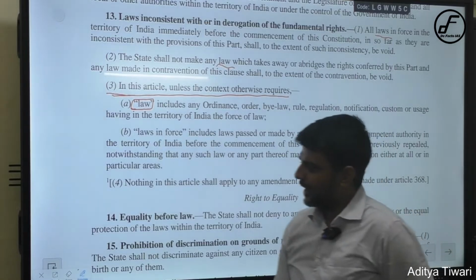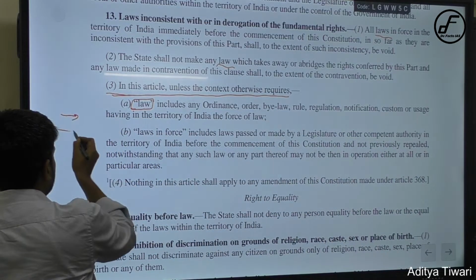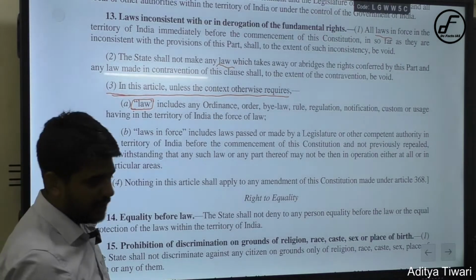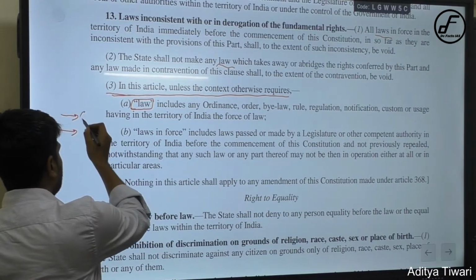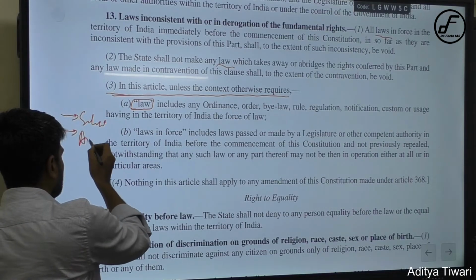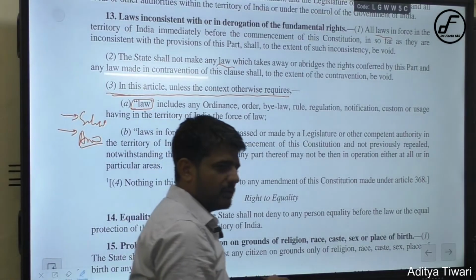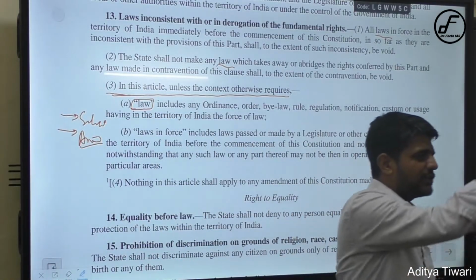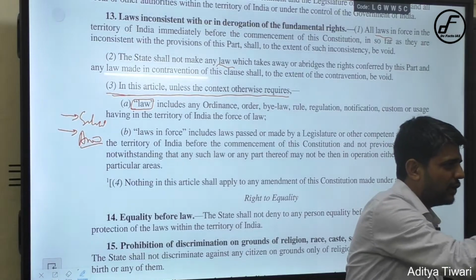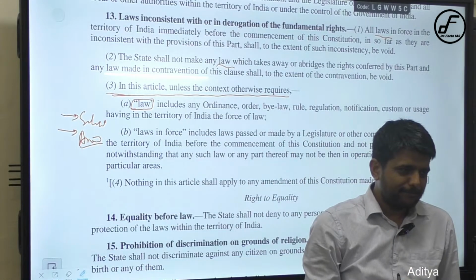So there is a debate, and the debate essentially is, okay, there are 2 types of law that exist or that are made by the parliament. One law that is statutory, made on different subjects, and one law where parliament also amends the constitution. So that is also a law, and the law made on the statutory subjects is also a law. So which law are they talking about? That is the question, right?